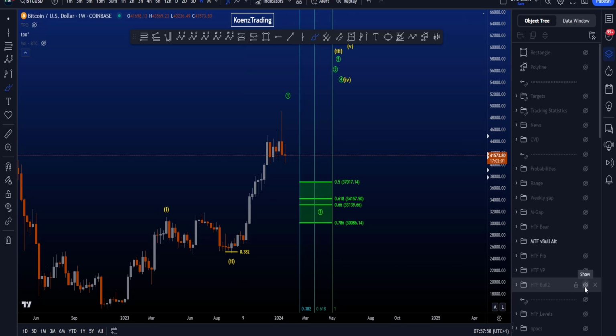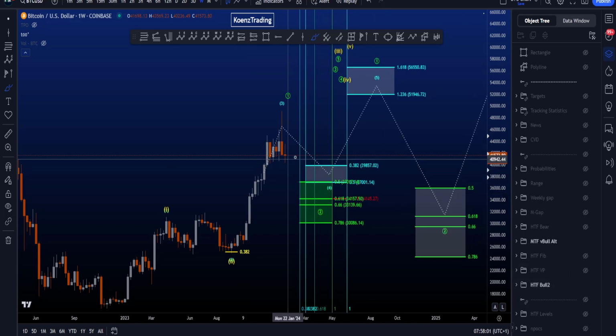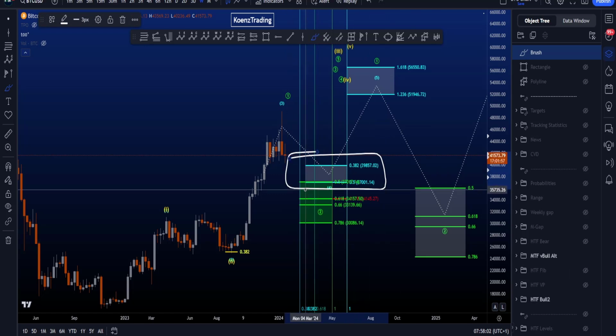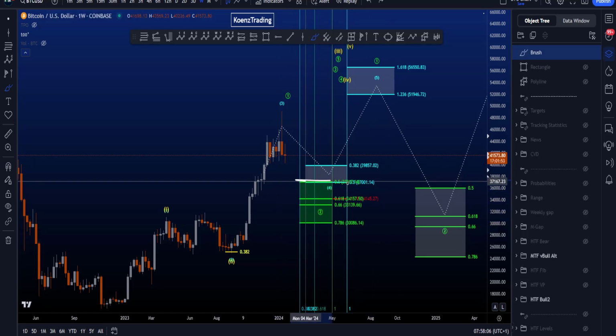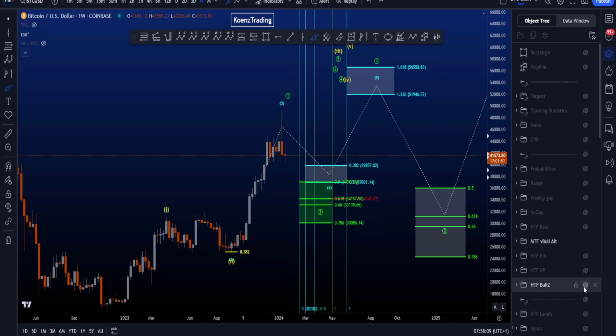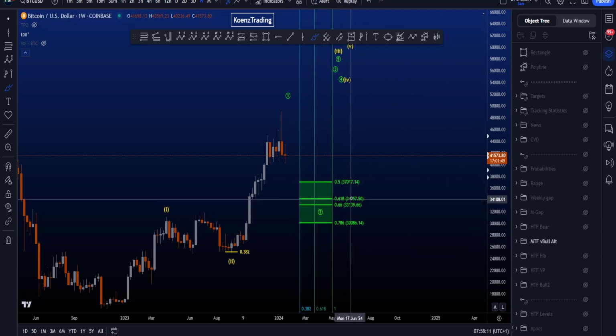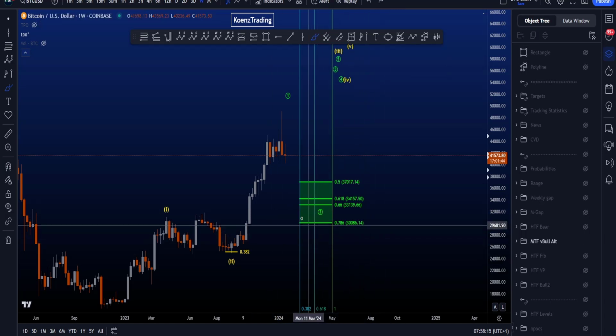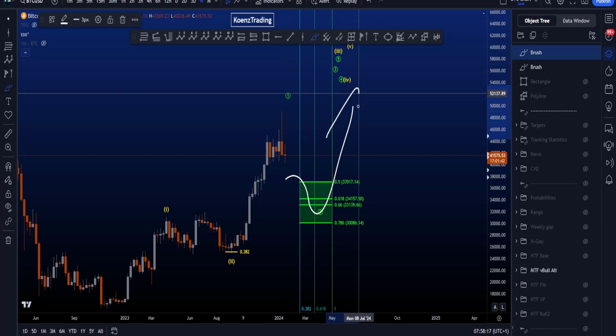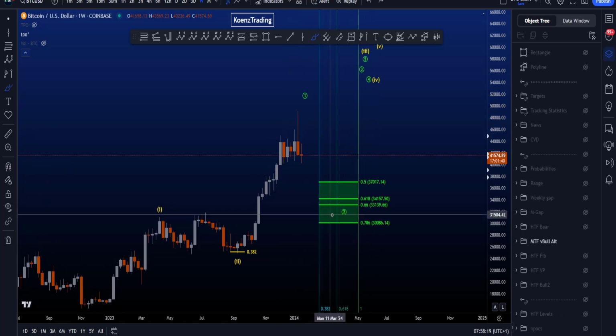You can also see it if I put the other scenario on the chart. The common target for a wave 4 here is above the common target for a wave 2. The only confluence between the two is the 0.5 Fibonacci, which is sitting at 37k. In this case, the 0.786 here is sitting at 30k, and then we want to see a big impulse to the upside in a wave 3.